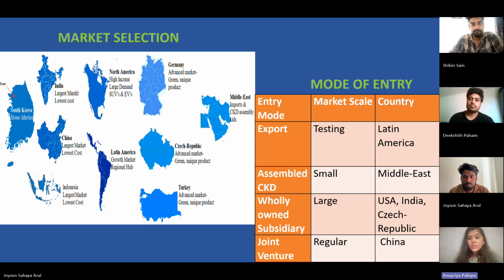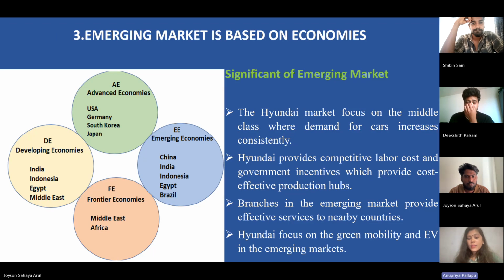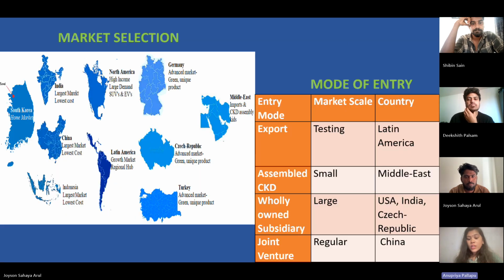So here we can see the mode of entry. In this table we can see what is the type of mode. Like here we can see export testing market, scale, and which country. We can also see Latin America, assemble CKD, small; Middle East, fully owned subsidiary, large; USA. So joint venture, regular, China.